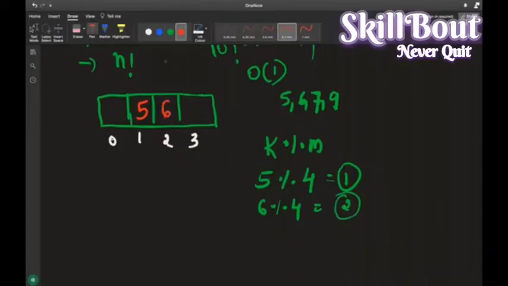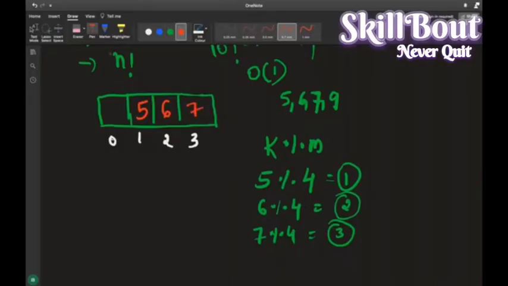Done. Again, one more data I have: 7. 7 modulus of 4, what is 7 modulus of 4? It is 3. It is telling that go to index 3 and save 7. इससे क्या फायदा होगा?